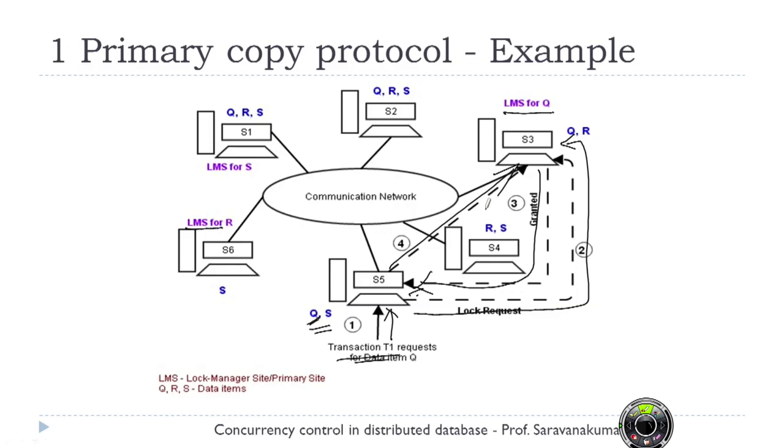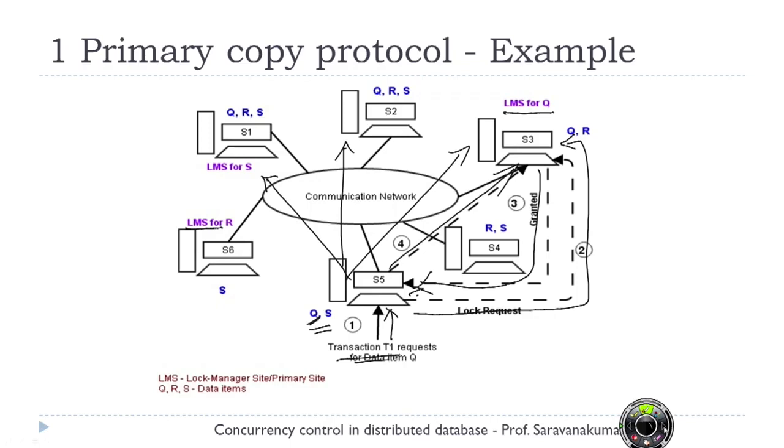So once the value gets changed, S5 has to send the update request to modify the value of Q for sites wherever Q is stored. Then at the end, the transaction is completed and it can unlock the lock, whatever it has gained.